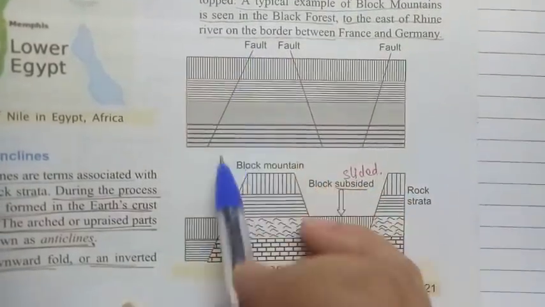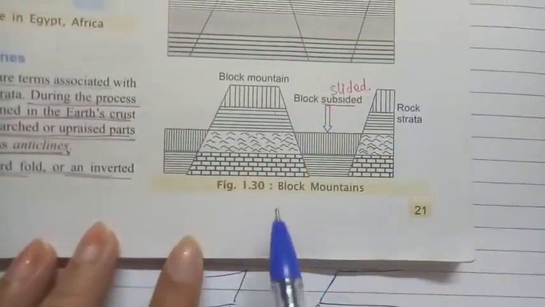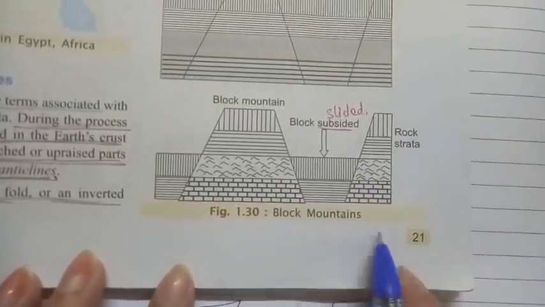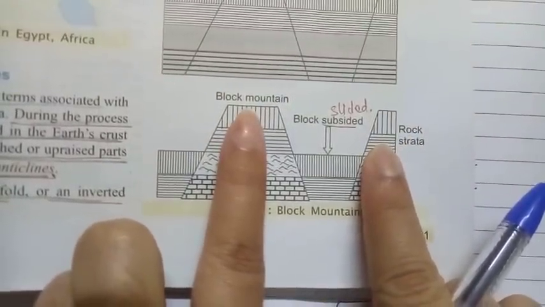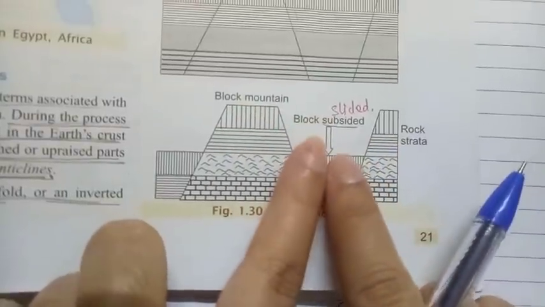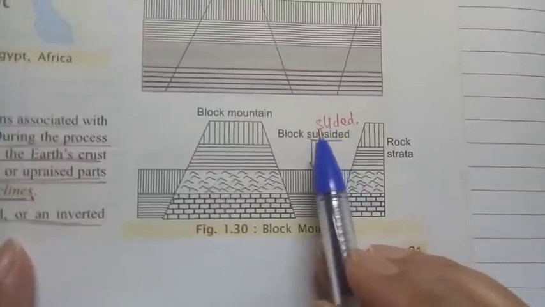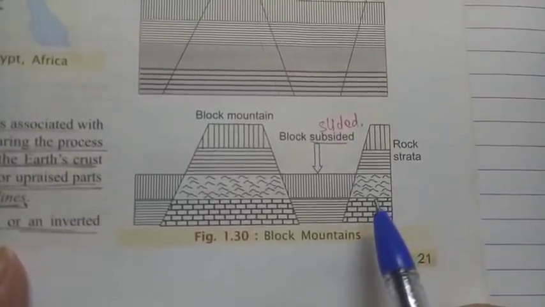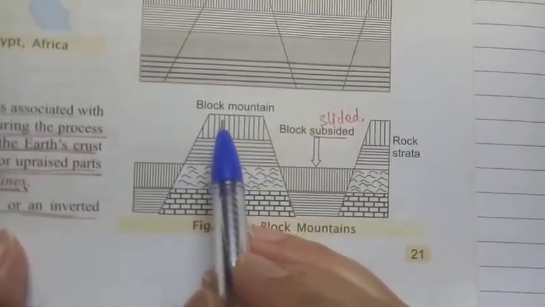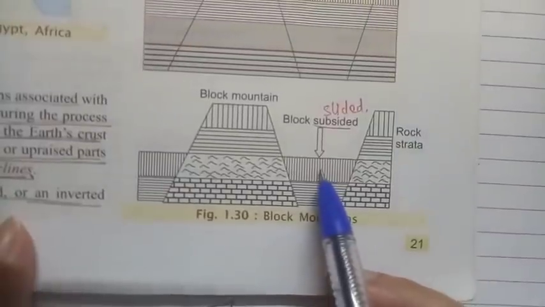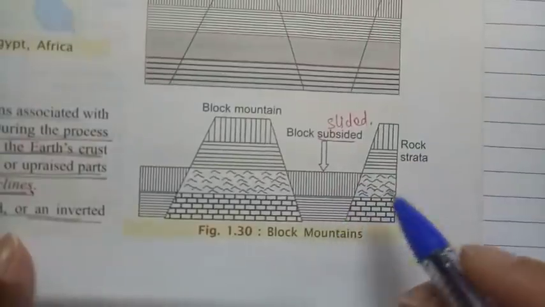This is the fault line or the crack. What happens when the force is applied away from each other? The topmost portion will remain the same and the middle portion will slide down. Here it is written "block subsided". I have written down the meaning with red pen: slided. Now this particular portion will become your block mountain, and this particular portion which has slided down, that only becomes your what? Rift Valley.